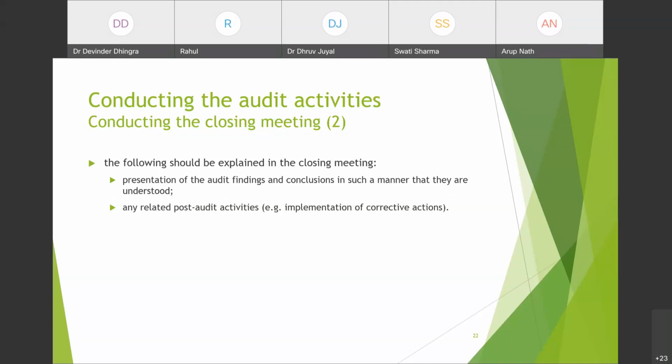So audit findings and conclusion should be presented in a manner that everyone understands. You do not just have to read them, you have to explain them: why these findings have occurred, what the conclusions from them are, and what post activities are required for each and every audit finding or conclusion. So this must be discussed in the closing meeting.